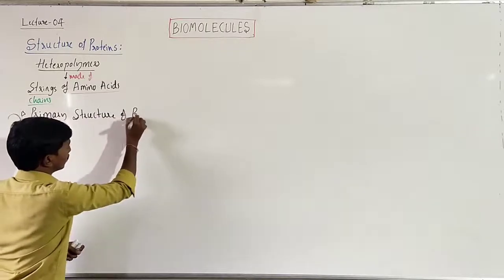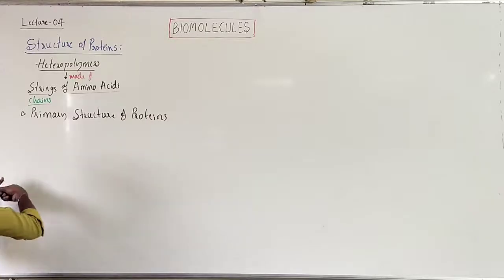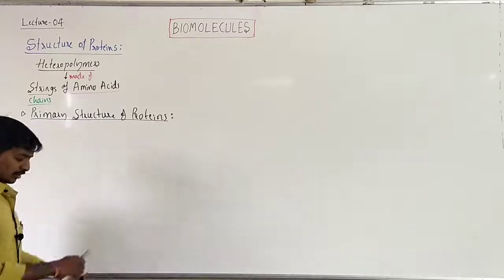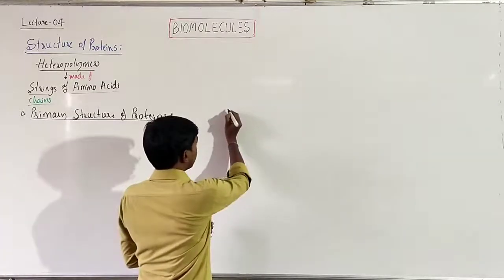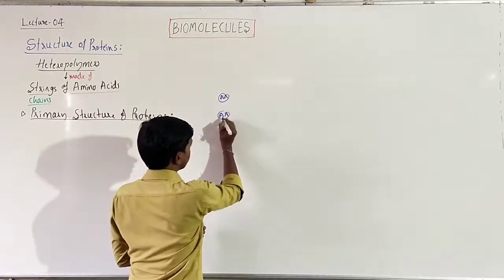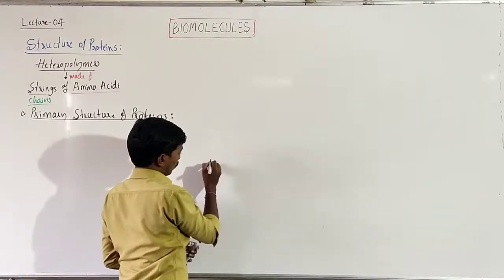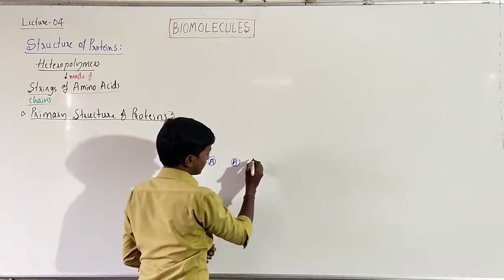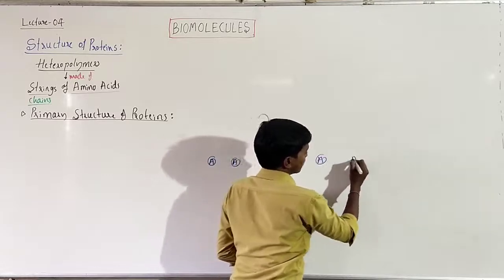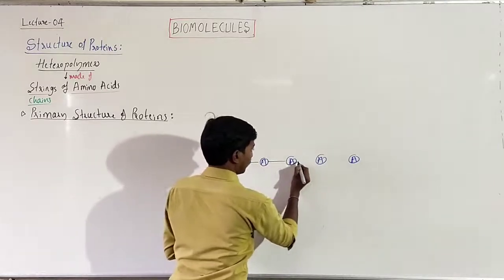Primary structure of proteins. So simply, primary structure refers to when 1 amino acid, 2 amino acid, 3 amino acid, 4th amino acid, 5th amino acid, 6th amino acid, all are bound together with the help of a peptide bond.